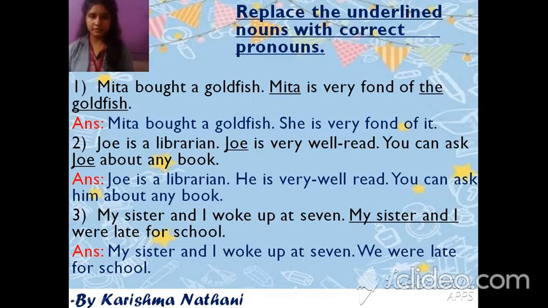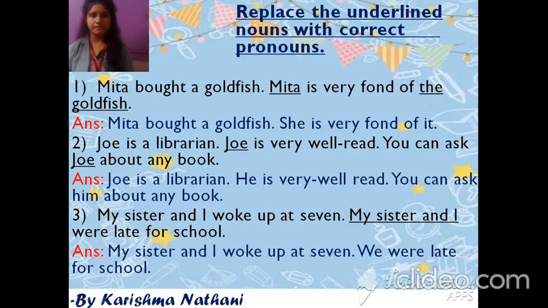Joy is the librarian. Joy is very well read. You can ask Joy about any book. Here you can see the name Joy is repeated 2 times, which is not correct. So we have to put pronoun for that. So answer is Joy is the librarian. He is very well read. Here he is used for Joy. He is pronoun for Joy. Or any boy. You can ask him about any book. Here him is also used for Joy.